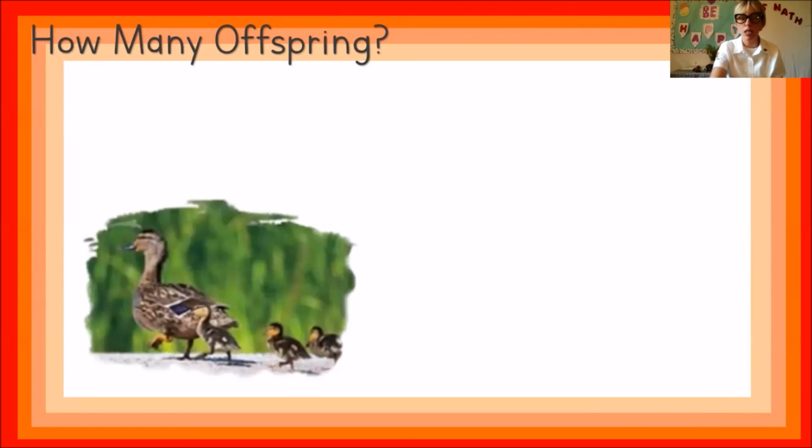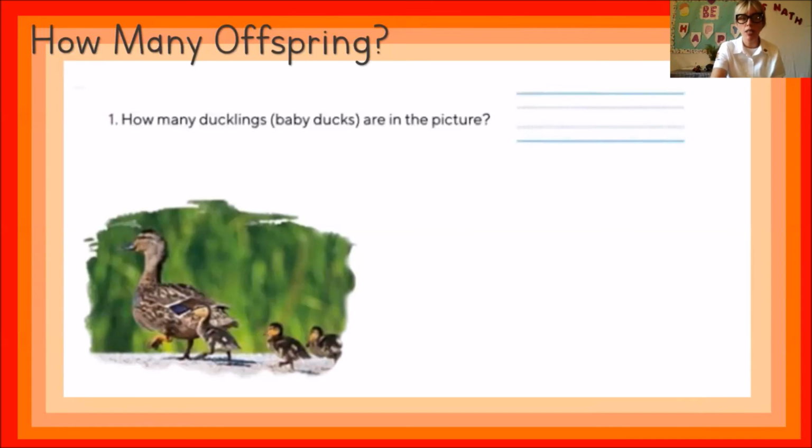Those are ducks, the parent and the ducklings. How many ducklings, baby ducks, are in the picture? Let's count. 1, 2, and 3. The answer is 3.